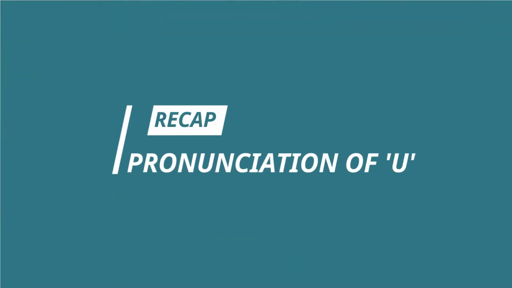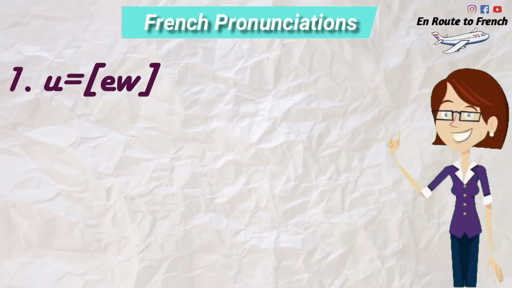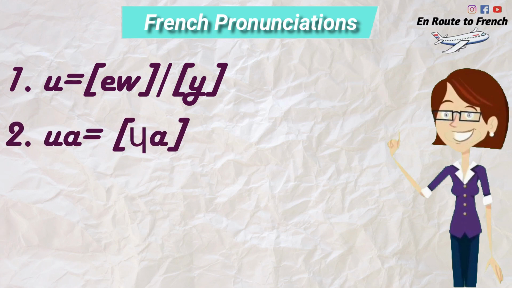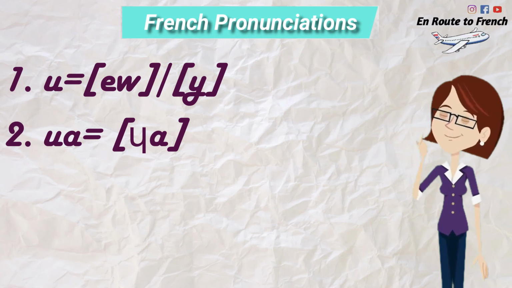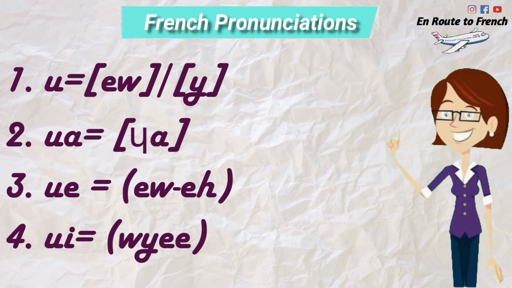So, to resume the whole, U in French gives the sound "u". The combinations with other vowels are: UA makes it "ua", UE makes it ouvert, and with UI, it becomes oui.